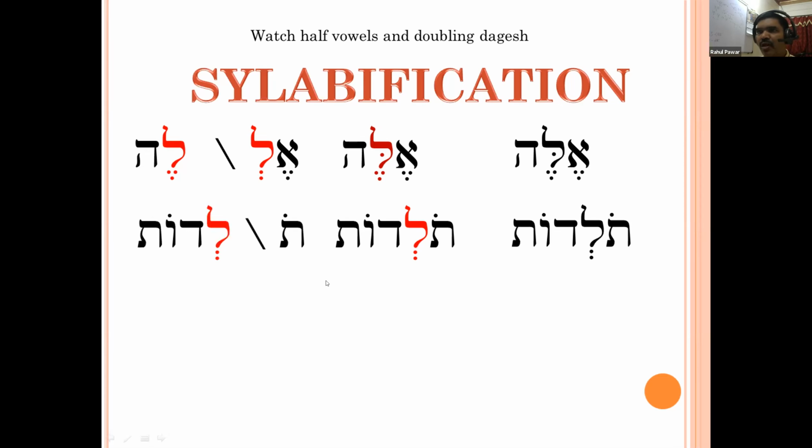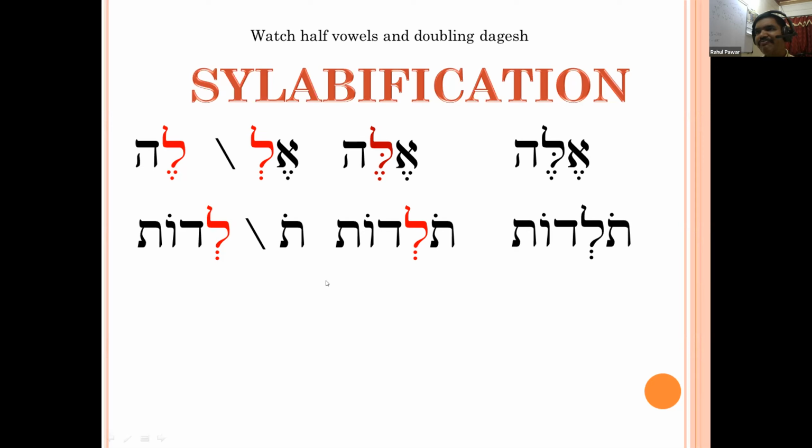See, the first syllable begins with the consonant tau and ends with the vowel holum, so the syllable is open. Then the second begins with lamed, a consonant, and opens with a vocal shiva. So there are two syllables: To, ledot.